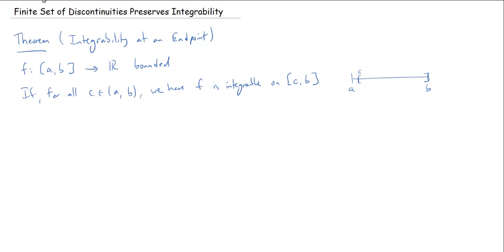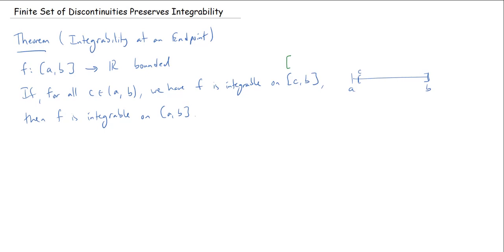But if I know it for everything between a and b, then I actually know, this is the conclusion, then f is integrable on the closed interval AB. Now, why did we choose CB instead of maybe not knowing about what happens at b?